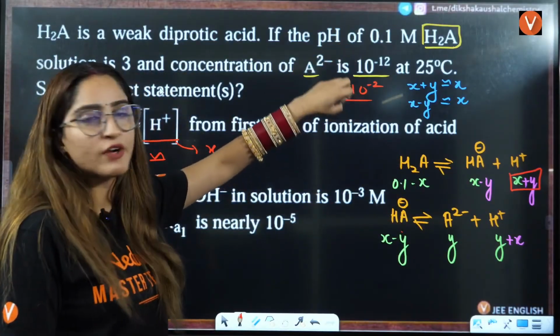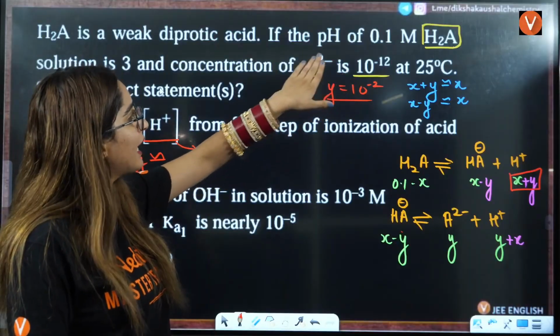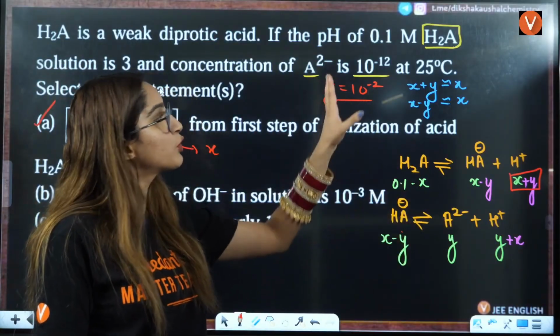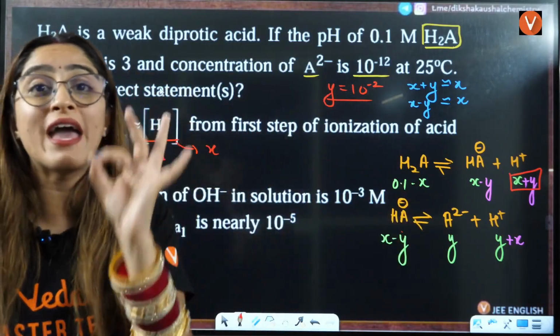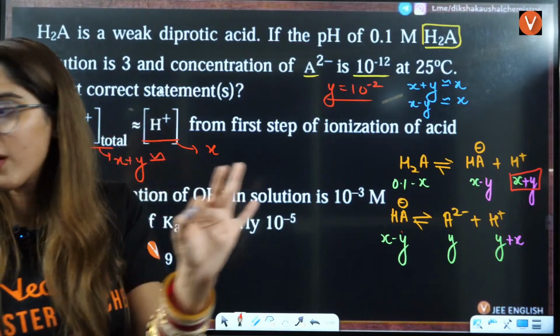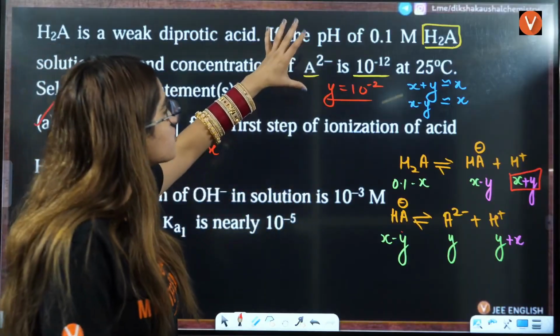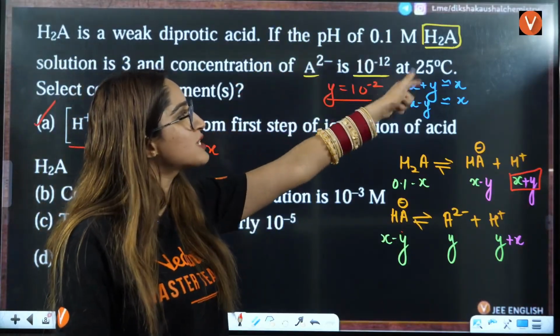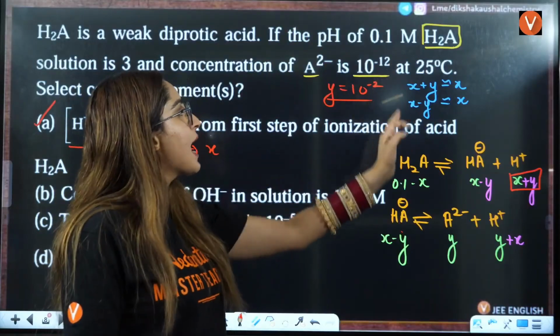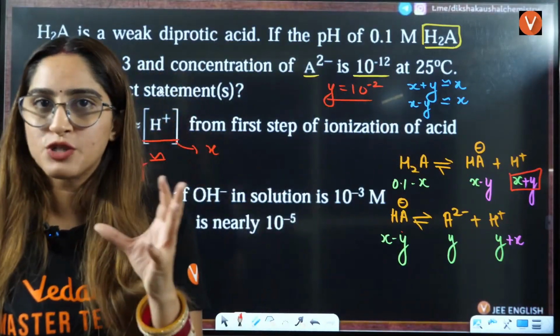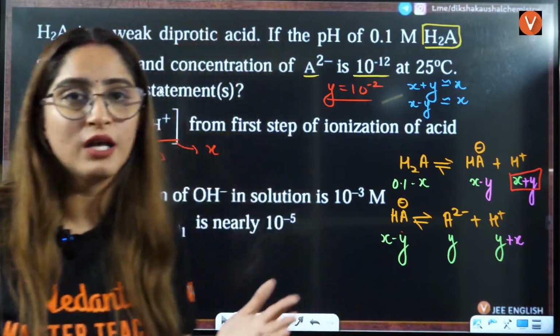Now, Y is given to be very, very small because they are saying A2 negative. That is, Y is given to be 10 raised to power minus 12, which is very small.